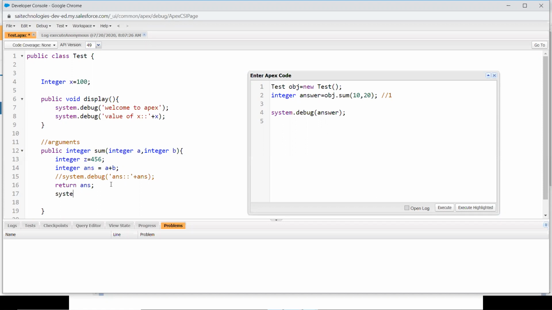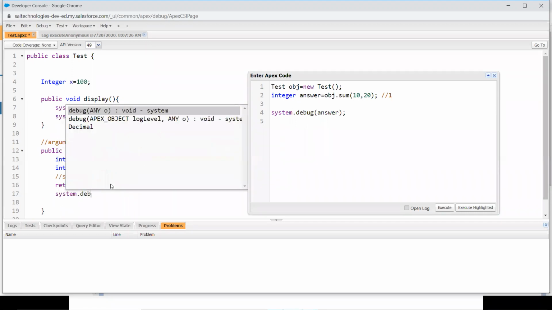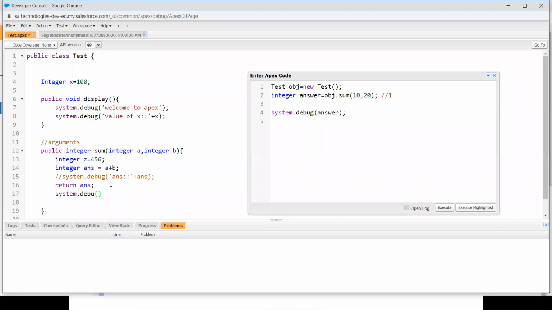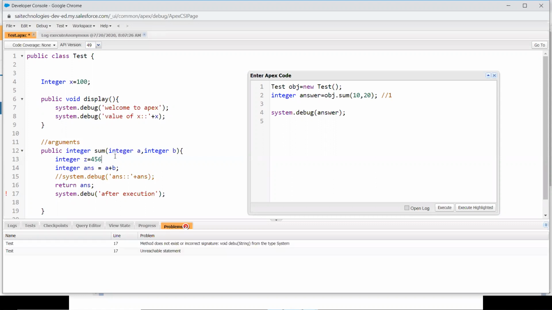So let me print something over here. System.debug. After execution, I'm going to print something over here, System.debug 'After execution'. Let's see what the output is. There is no need of Z over here, so let me remove it. Immediately there comes an error. You have to keep an eye on these errors, because if you are familiar with them, you can easily debug your program and take very little time to debug it. That will help you to become a good programmer.